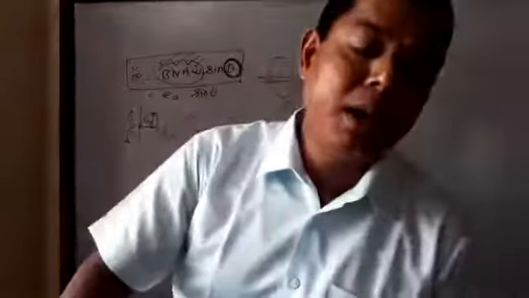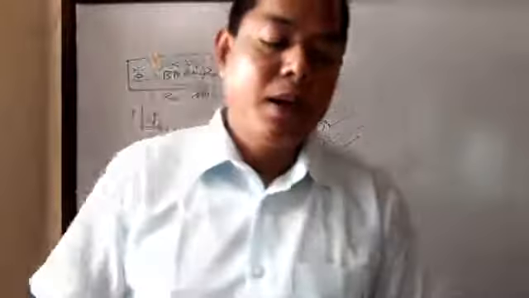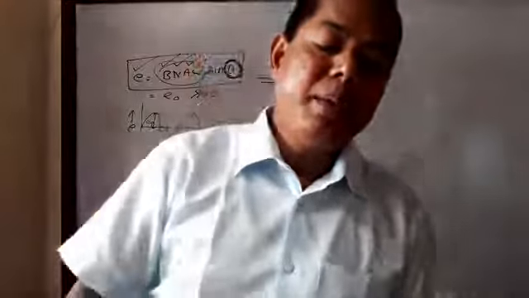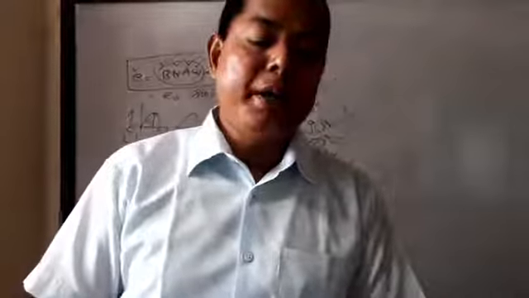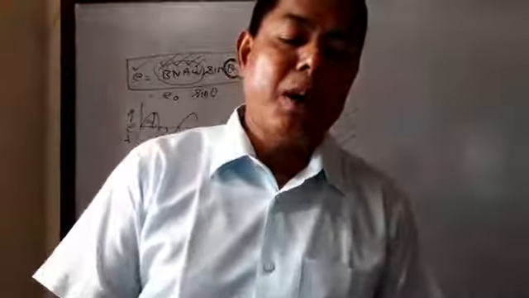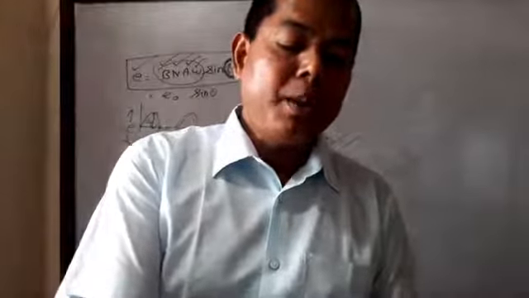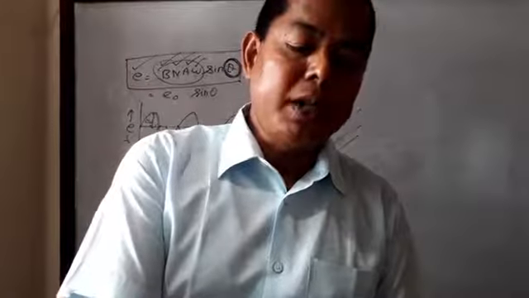This is your question number 10. Now question number 11. A sheet of copper is placed between the poles of an electromagnet with the magnetic field perpendicular to the sheet.